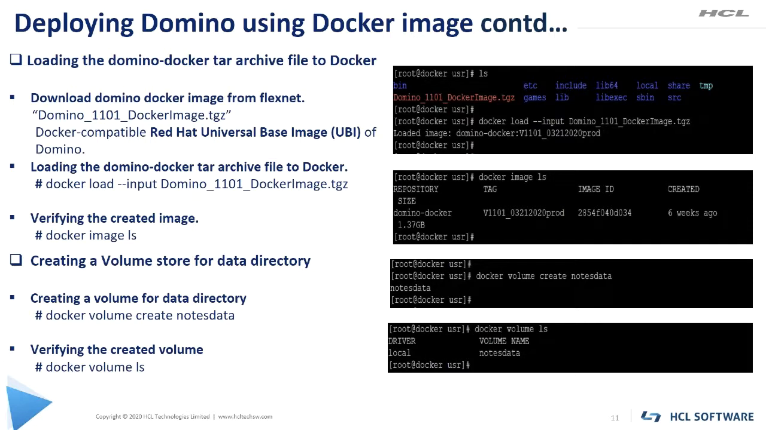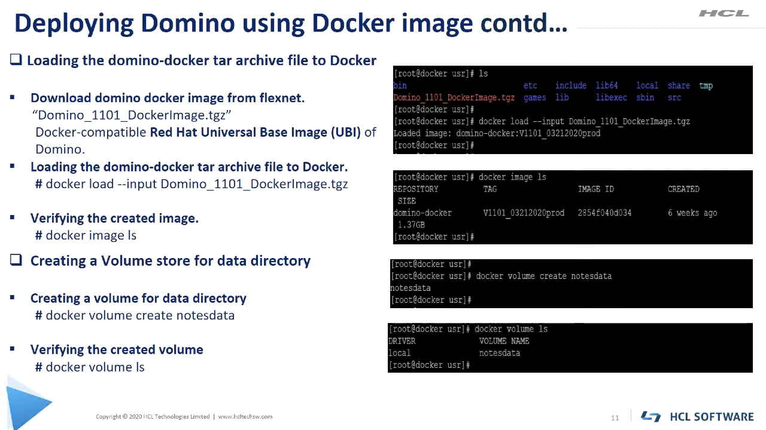On the right hand side screenshot, you can see the output of the command. It has loaded an image and the name of the image is given. To verify the created image, we can use the docker image ls command. On the right hand side screenshot, you can see the output of the docker image ls command where it is showing the image name.